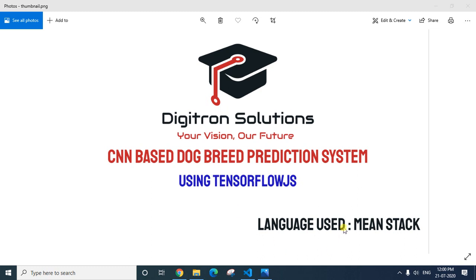The language used for this project is MeanStack, means we have used MongoDB as a database. Yes, we can even use MySQL as the database. If you want to change from MongoDB to MySQL, we can do that. Then we have used Express and Node.js as a backend and AngularJS as the front end to implement this project. So let's see the working demo of the project without wasting much time.